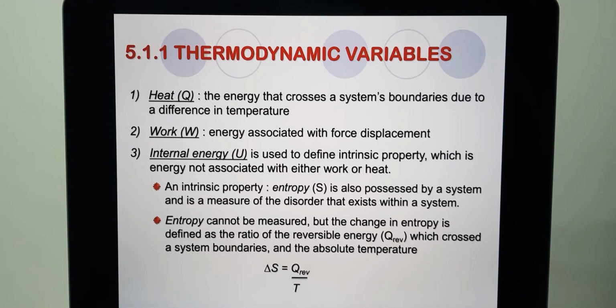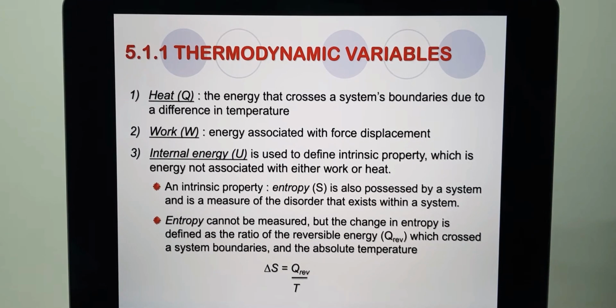Heat, denoted as Q, is the energy that crosses a system's boundary due to the difference in temperature, whereas work is denoted by W. This is energy associated with force displacement. And then the third one, internal energy, denoted by U. Basically, it is used to define an intrinsic property, where the energy is not associated with either work or heat, meaning that this particular energy is stored in the product itself.